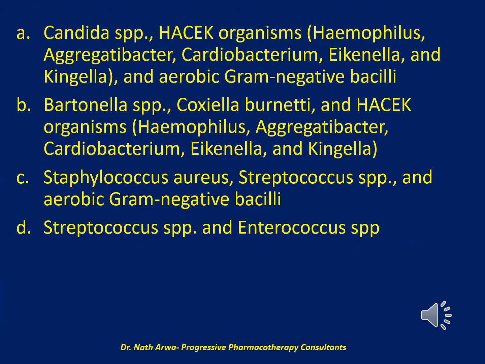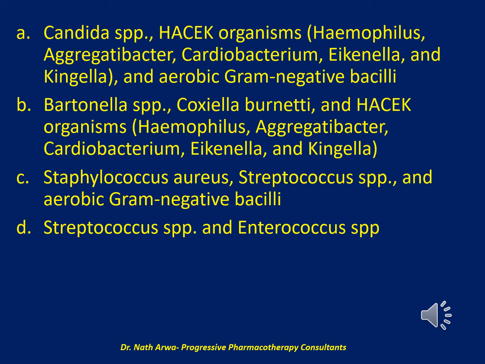Should it target A. Candida species, HACEK organisms, that is, Haemophilus, Aggregatibacter, Cardiobacterium, Eikenella, and Kingella, and aerobic gram-negative bacilli, or B. Bartonella species, Coxiella burnetii, and HACEK organisms, that is, Haemophilus, Aggregatibacter, Cardiobacterium, Eikenella, and Kingella, or C. Staphylococcus aureus, Streptococcus species, and aerobic gram-negative bacilli, or should it cover D. Streptococcus species and Enterococcus species?